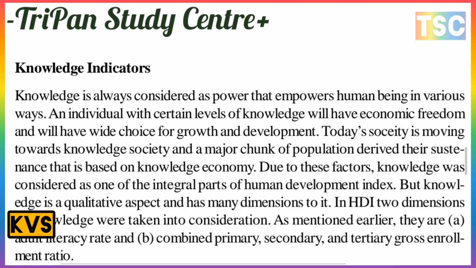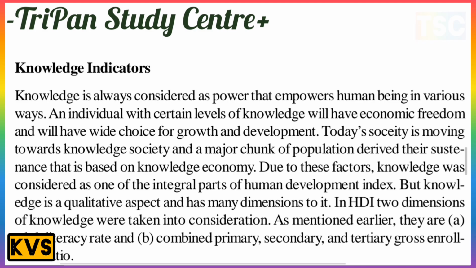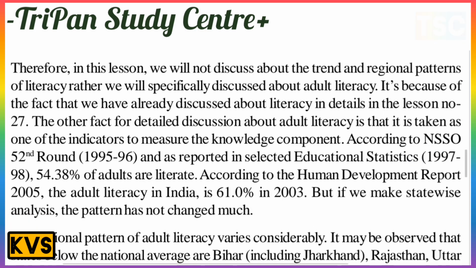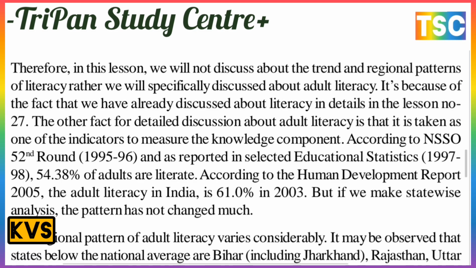Due to this factor, knowledge is considered an integral part of the human development index. The dimensions of knowledge taken into consideration, as I mentioned earlier, are the adult literacy rate and the combined primary, secondary and tertiary gross enrolment ratio. Therefore, in this lesson, we will not discuss the trend and regional pattern of literacy.